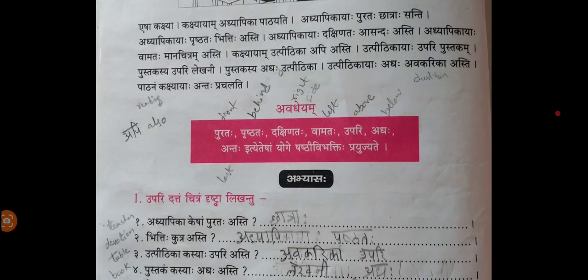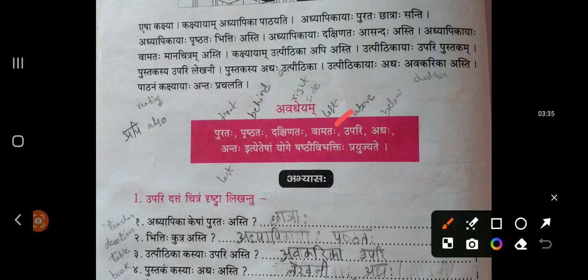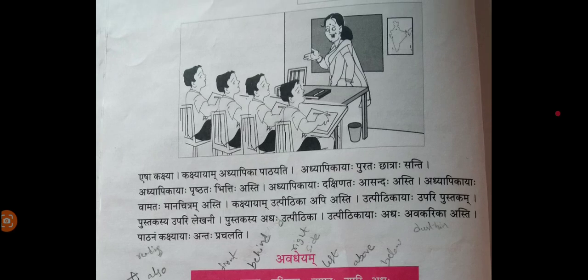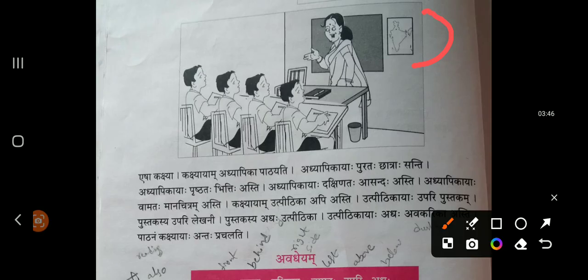What do you mean by Vamataha? Vamataha means left hand side. Left hand side of teacher. What is there? Manachitram means this India map. India map picture is there. That's what is given here.